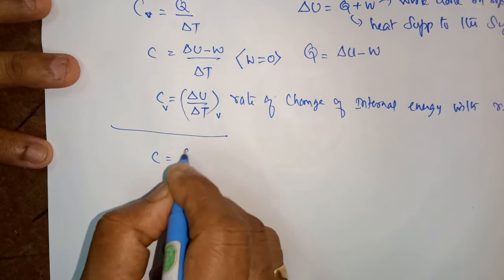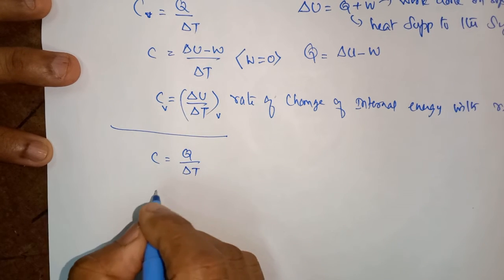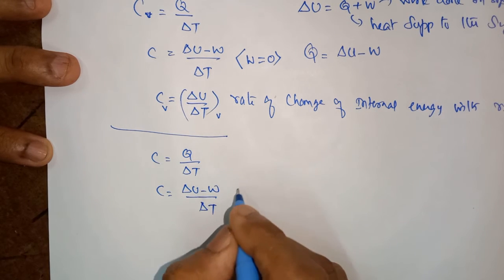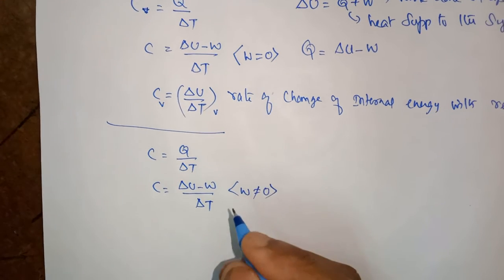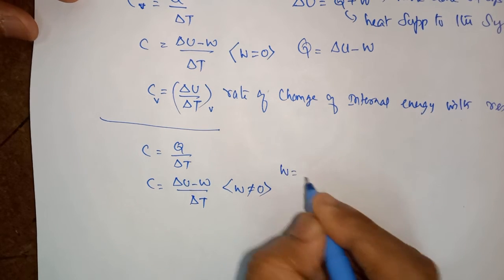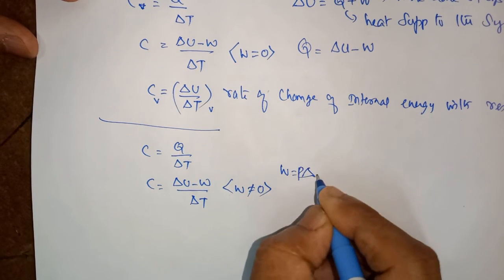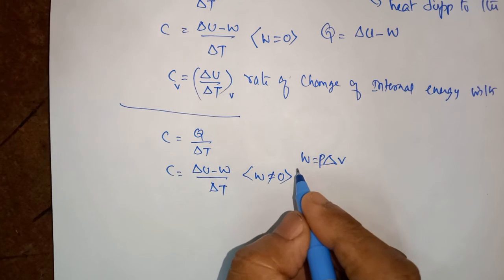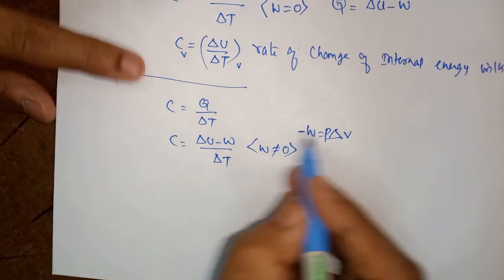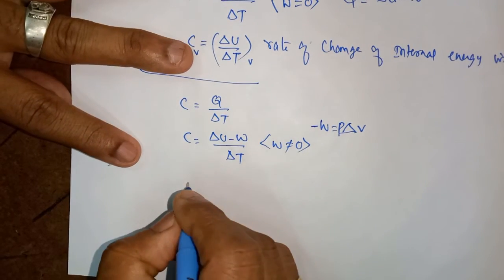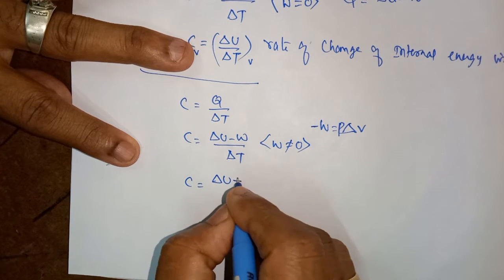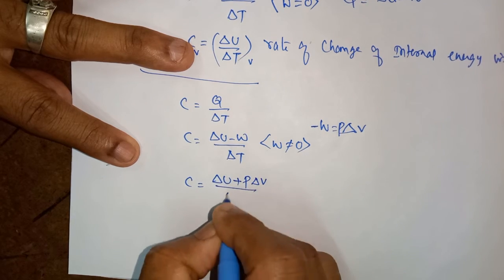Now I am going to find out CP. For that here also I take C is equal to Q by del T, which is (del U minus W) by del T. But here W is not equal to 0 because the system is doing work. What work does it do? Pressure volume work, W is equal to P into del V. But the work is done by the system, so it is minus work. Already we have minus, so minus into minus is plus, and C is equal to (del U plus P into del V) by del T.